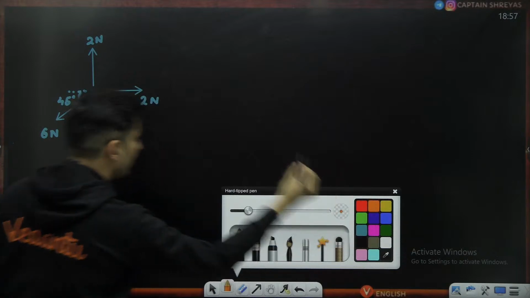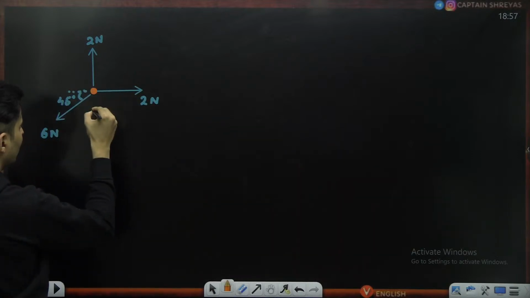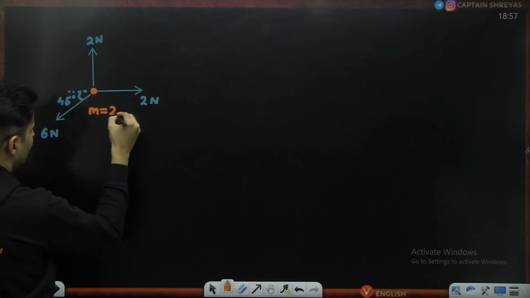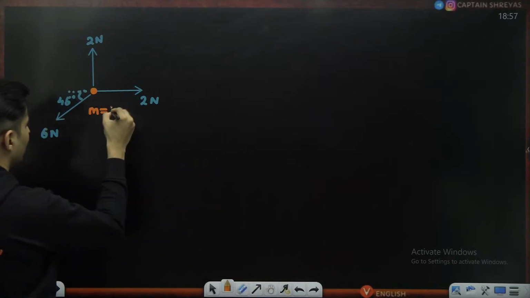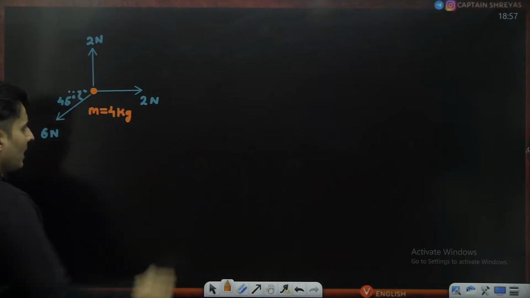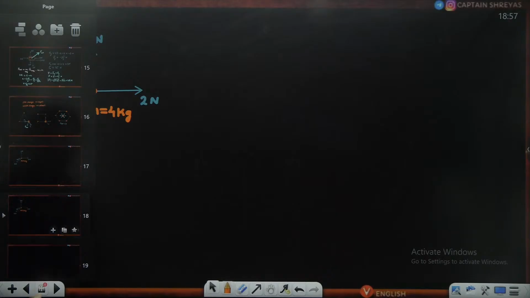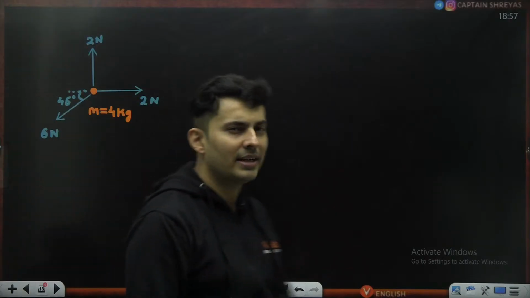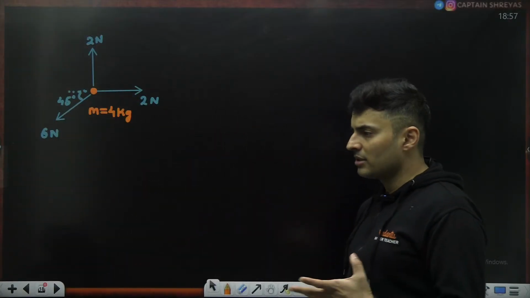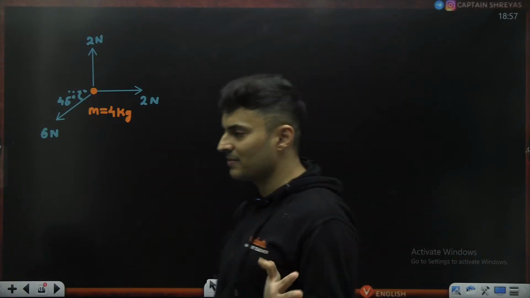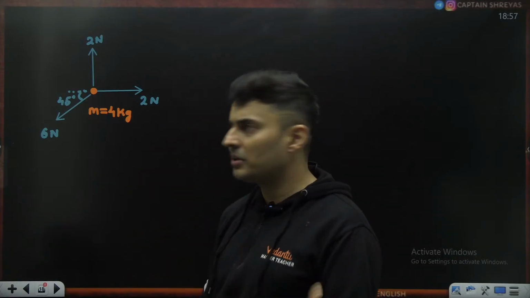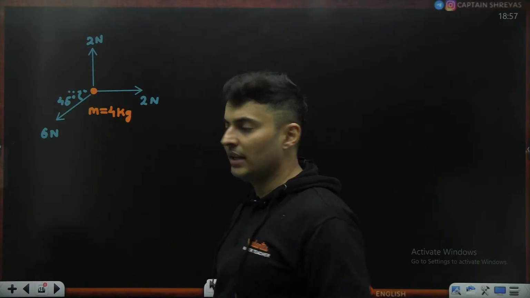And there is a mass over here whose mass is, for example, 4 kg. Can we solve this problem and find out the acceleration of this mass using Newton's law, F is equal to ma? First, find the net force.